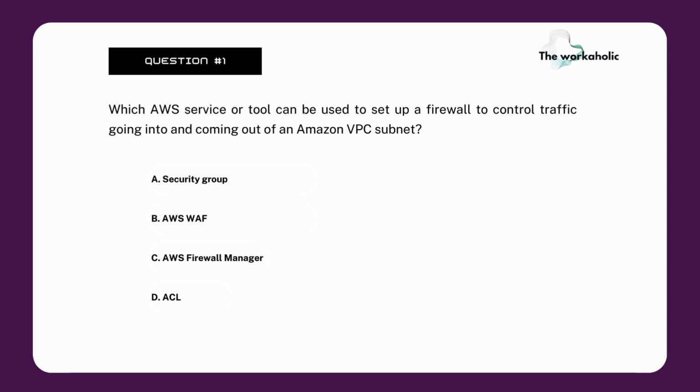Question number one. Which AWS service or tool can be used to set up a firewall to control traffic going into and coming out of an Amazon VPC subnet? Option A, Security Group. Option B, AWS WAF. Option C, AWS Firewall Manager. Or option D, NACL. I will give you some seconds to try to choose the right answer.